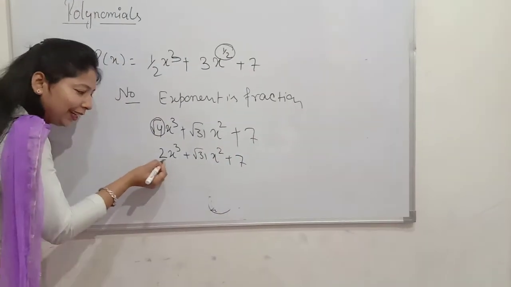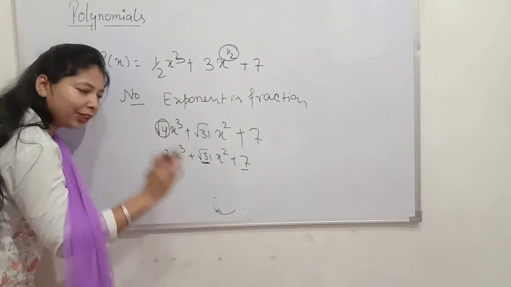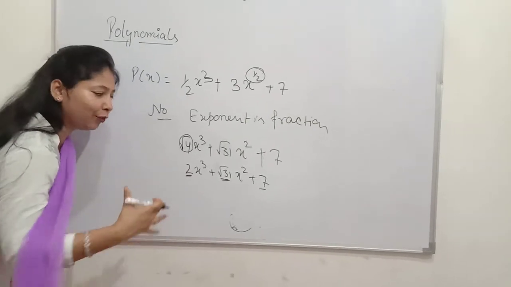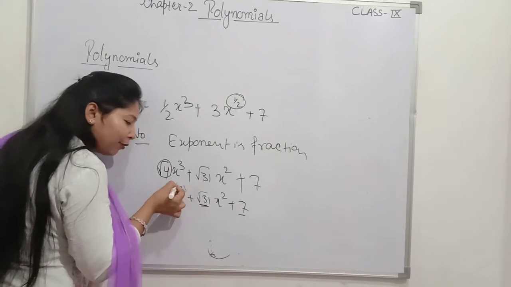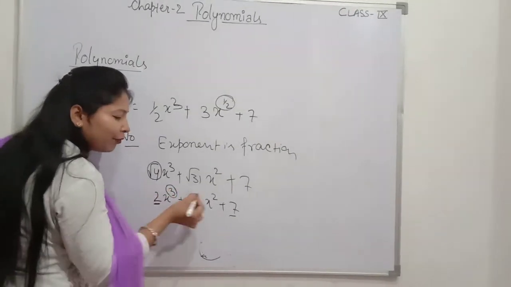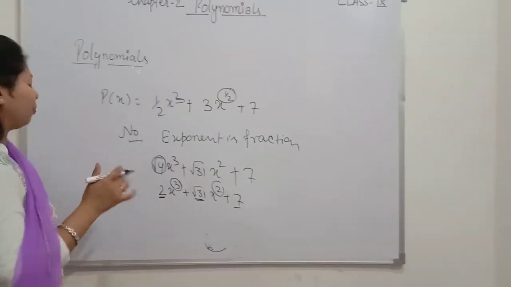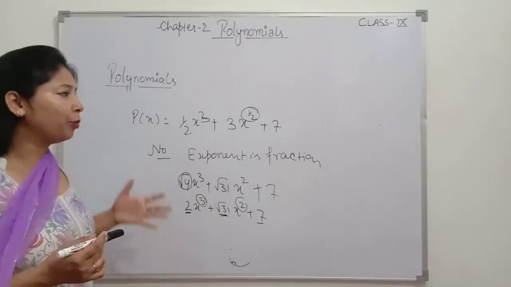So the condition can be anything. This is the coefficient. The coefficient can be anything, whether it is a fraction or a root, it can be accepted. The value of the coefficient can be accepted, but the power must be a whole number. So here the power is 3 and the power is 2. So it is a polynomial. I hope the part on how to define a polynomial is clear to you.